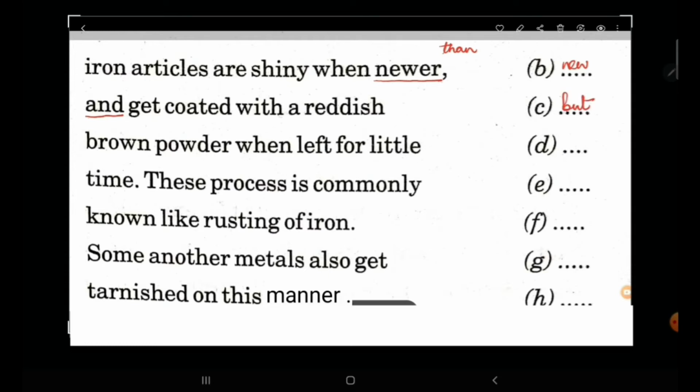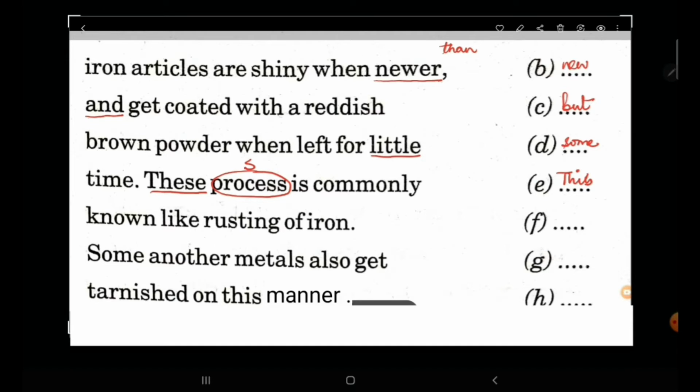Brown powder when left for little time. Now here if we use little time, it means very less time, but the sense of the sentence tells us that it should be left for some time, for some duration of time. So according to the sense, little is wrong, it should be some. These process is commonly. Now here the process is singular. So with singular we cannot have these. Instead we will write this.